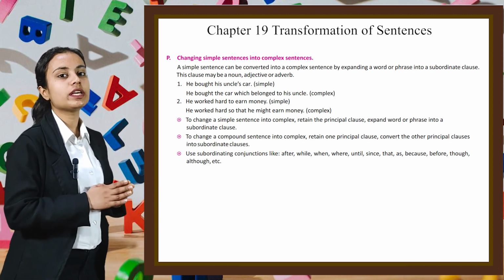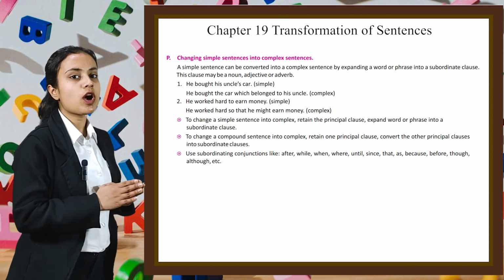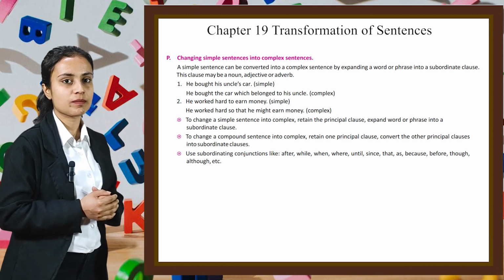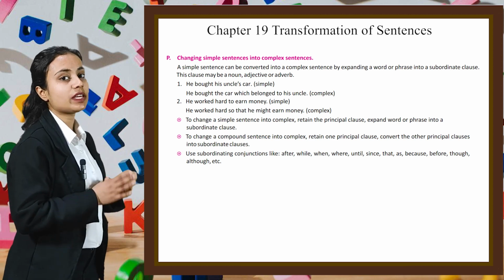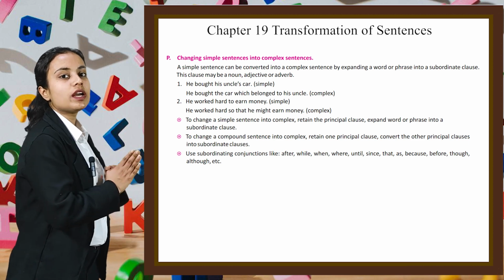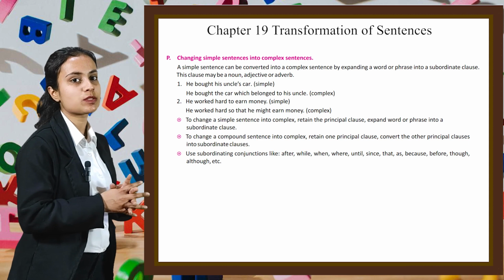For example, he bought his uncle's car. It is a simple sentence. He bought the car which belonged to his uncle is a complex sentence. In the next example, we have he worked hard to earn money. It is a simple sentence. He worked hard so that he might earn money is the complex one.